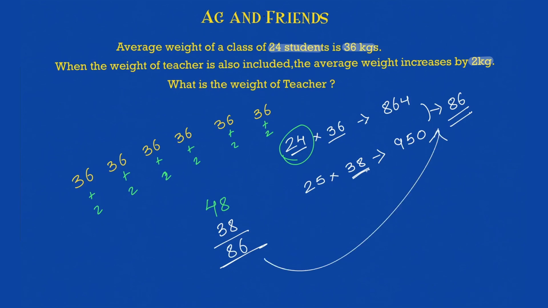That is the same answer that we get here. Okay, so always make sure you solve it by the shortcut logic that we have discovered. No matter if they give you 3 kg instead of 2, 2 will become 3. So if they give you 3 kg, let's solve it here only. Instead of 2, I give you 3.